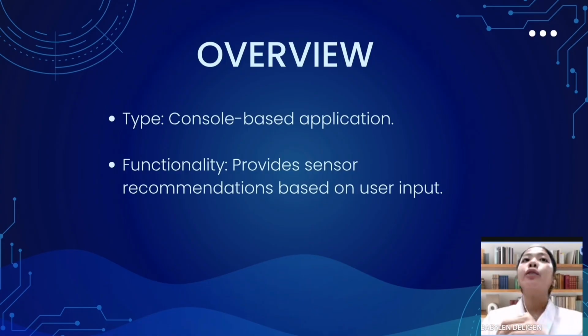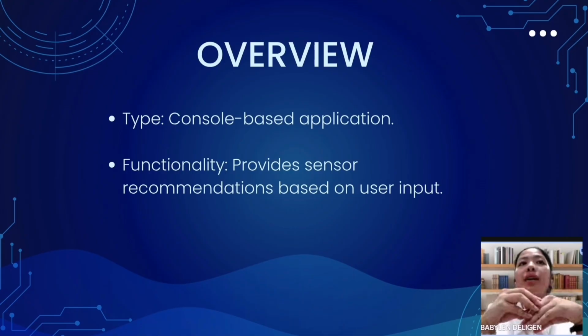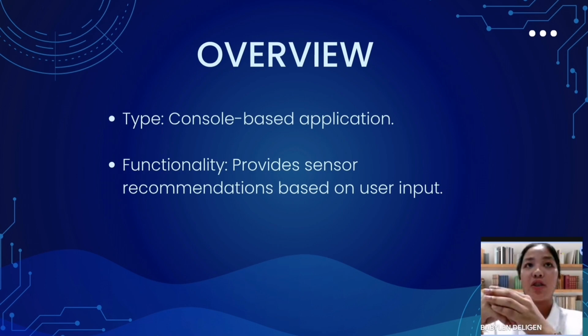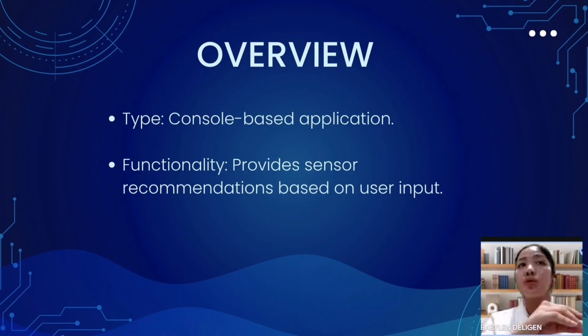Good day. I'd like to introduce the Mechatronics Sensor Recommendation app, a digital reference for robotics. This is a console-based application developed to assist students, researchers, and engineers in selecting the most suitable sensors for their robotics and mechatronics projects. Its primary purpose is to simplify and accelerate the process of sensor selection, ensuring users can make well-informed decisions efficiently.